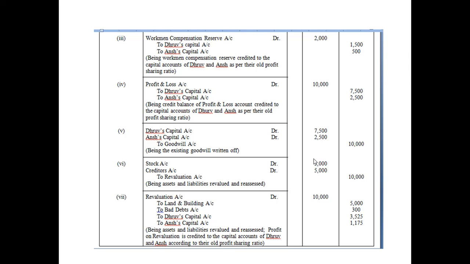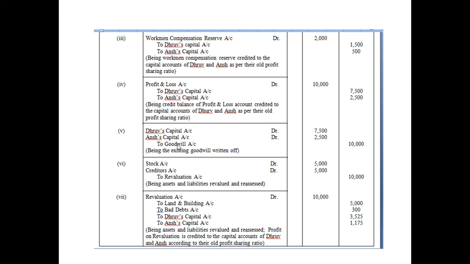As we saw in journal number 3 and 4, the partner's capital account is credited, which means it is increasing at this point. But the existing goodwill will now be debited to the partner's capital account, which means their capital account will be reduced.